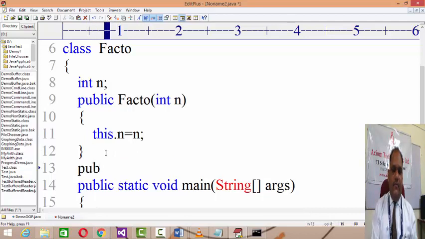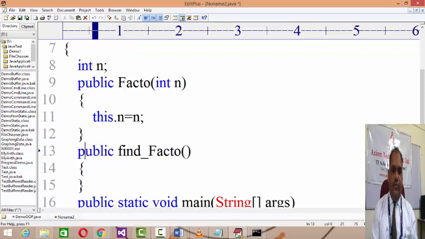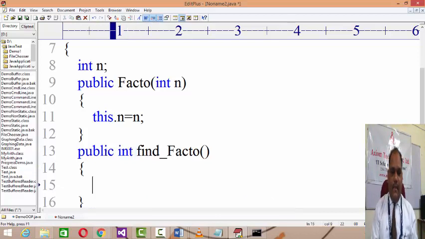Then I need a method for finding the factorial. Let's say findFacto is a method, right? And obviously the findFacto method will return an integer value, because the resultant factorial will be returned over here.